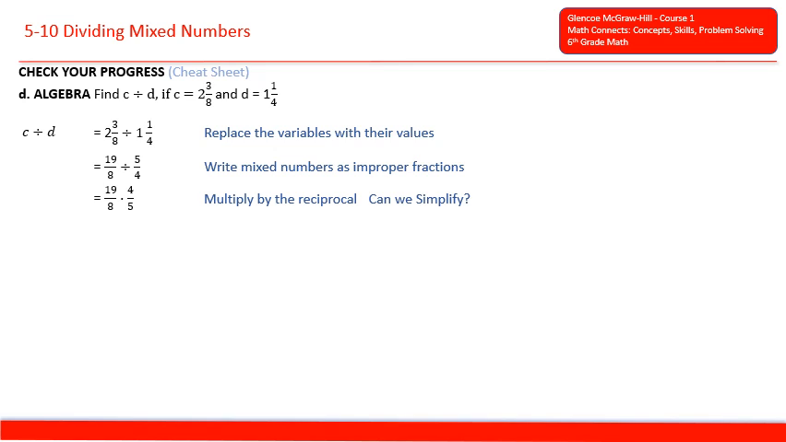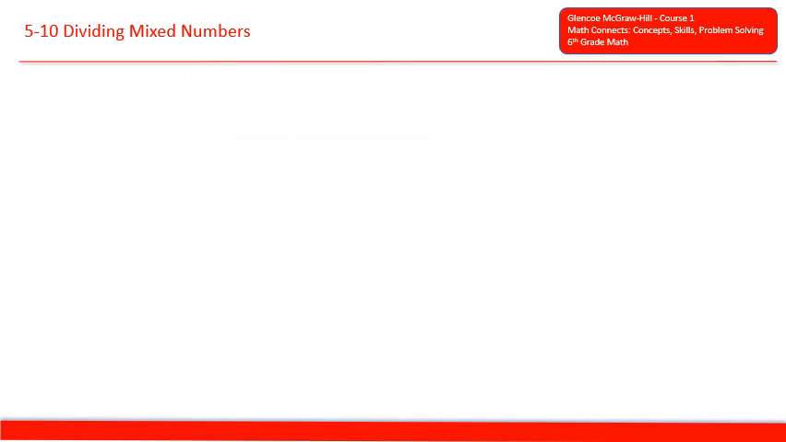And can we simplify? We can. We can simplify 4 and 8. And now we are left to multiply. So 19 times 1 is 19. 2 times 5 is 10. And now we can rewrite the improper fraction as a mixed number of 1 9/10.